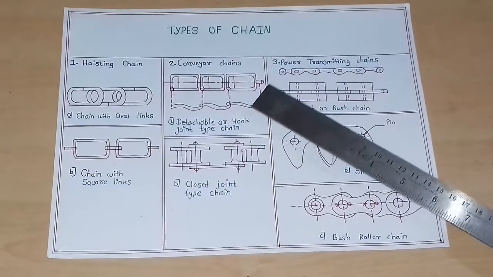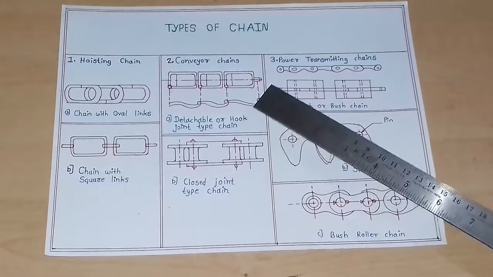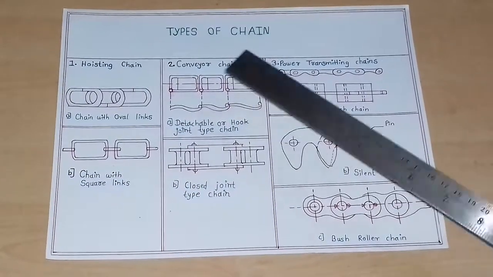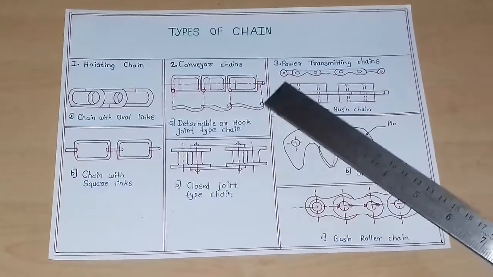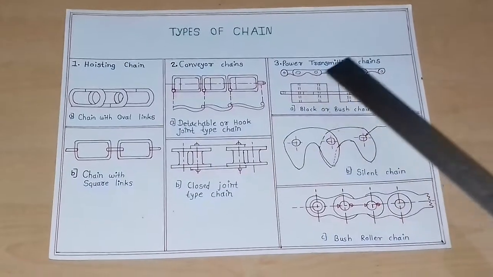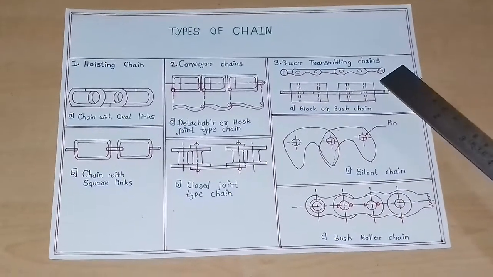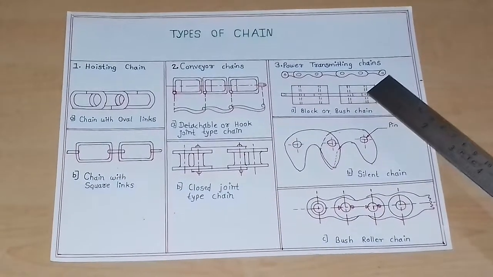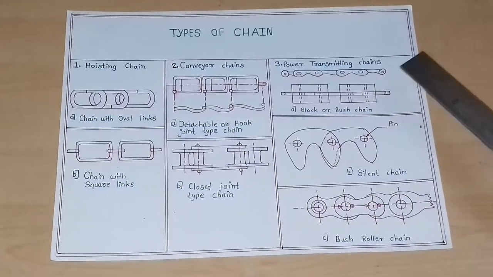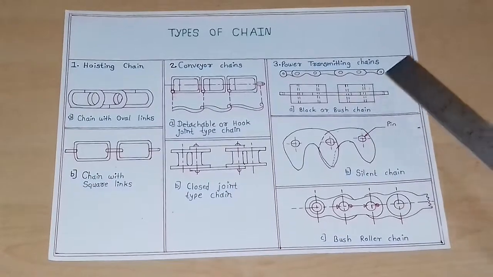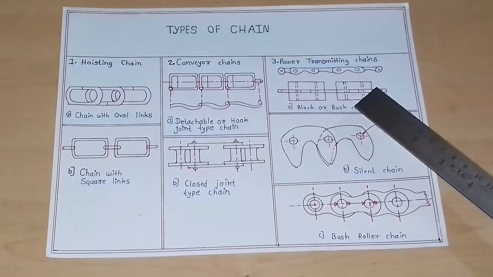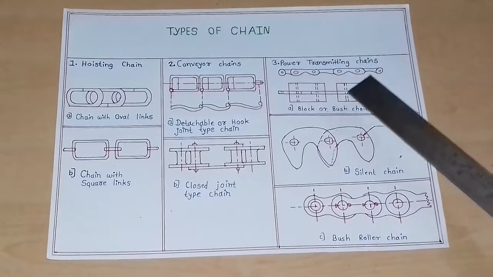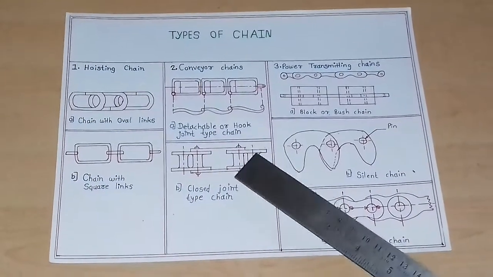Conveyor chain. Conveyor chains are used for conveying or elevating material at moderate speed. They offer smooth running qualities because the chain of a conveyor is made up of cast iron. Power transmitting chain is used when the center to center distance between two shafts is very short. In power transmitting chain, lubrication is required for their operation. The life of power transmitting chain is more than the hoisting chain and conveyor chain.